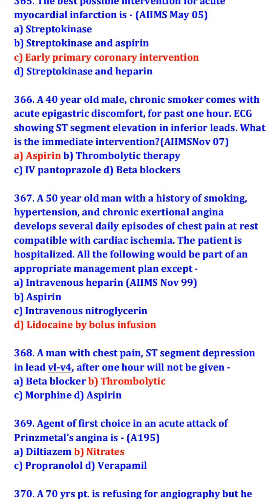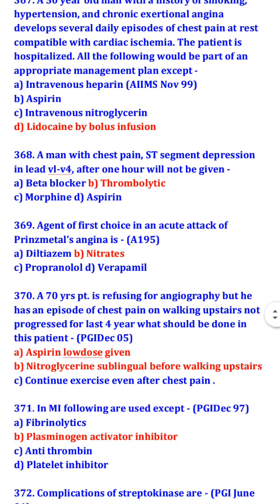A man with chest pain, ST segment depression in leads V1 to V4 after 1 hour will not be given thrombolytic. Agent of first choice in an acute attack of Prinzmetal angina is nitrate.